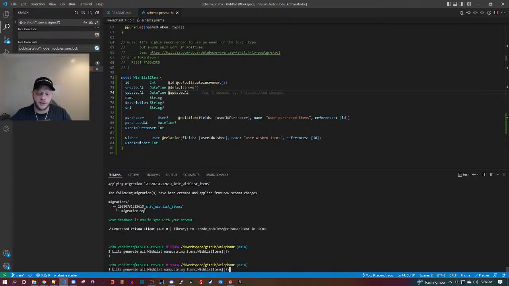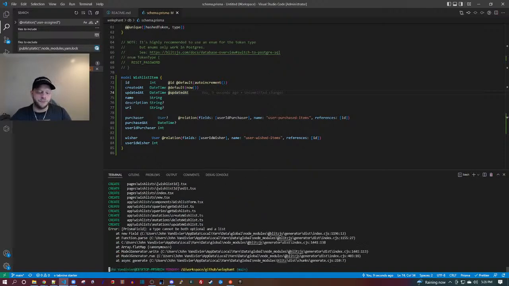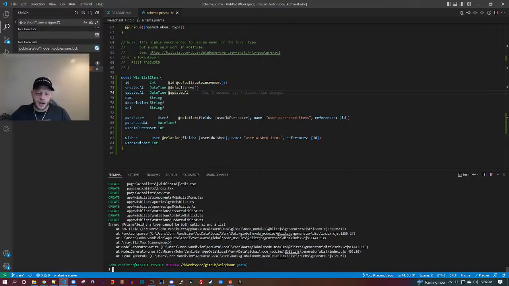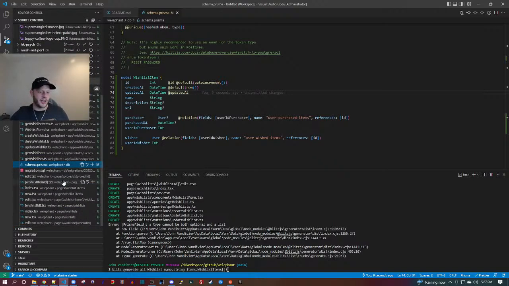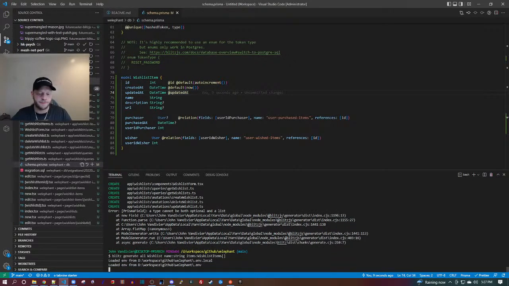Oh no, I did it bad. Sorry. Boom. A type cannot be both optional and a list. Oh, why? It can't be optional and a list? Okay, fine. Not really sure why, but so it says. So we will make it not optional. There will at least be an empty array, so it will never be null. I guess that's a Blitz convention.